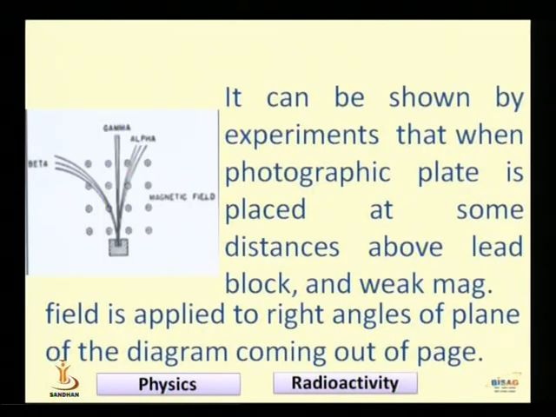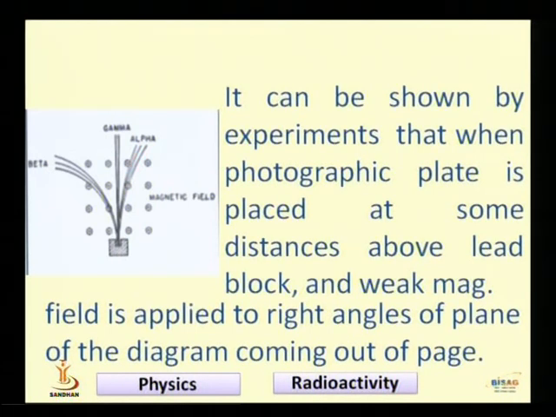They took a radioactive material, and put the photographic plate at some distance above it. They knew the material was radioactive, but they did not know how the radioactive element decayed. So they applied a magnetic field while the rays were passing from the source and affecting the photographic plate.